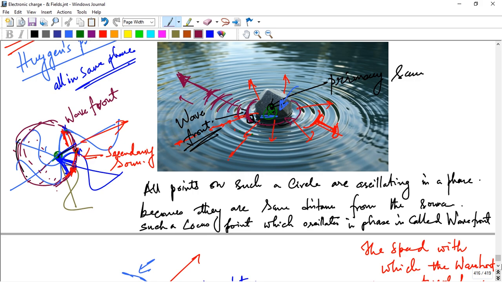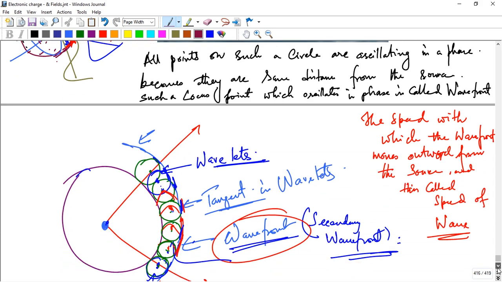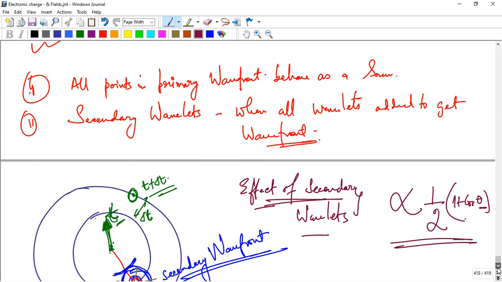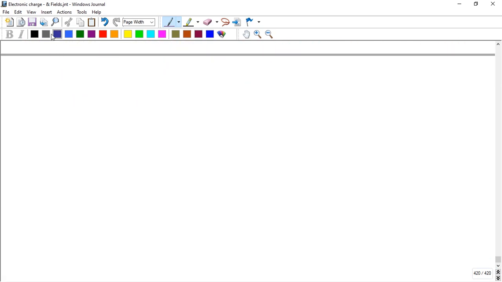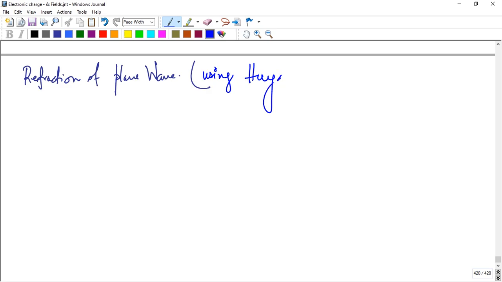So next point, we discuss refraction of a plane wave using Huygens principle.